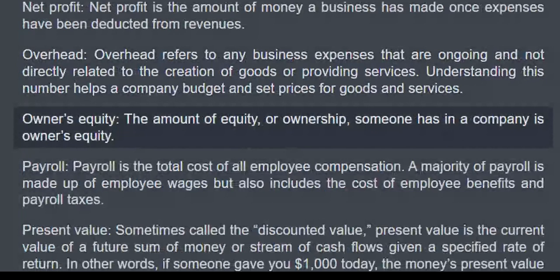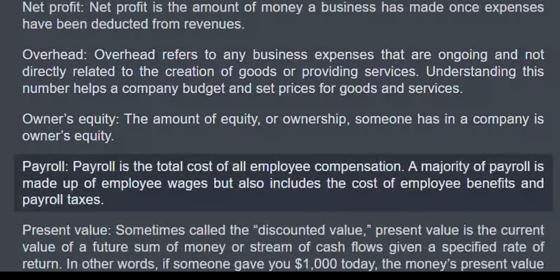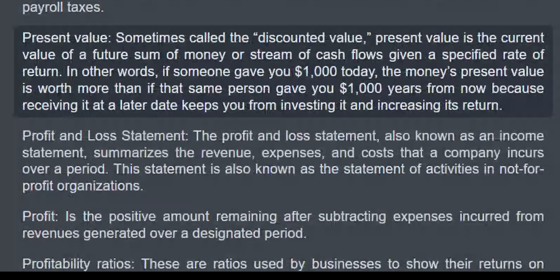Owner's equity. The amount of equity or ownership someone has in a company is owner's equity. Payroll. Payroll is the total cost of all employee compensation. A majority of payroll is made up of employee wages, but also includes the cost of employee benefits and payroll taxes.